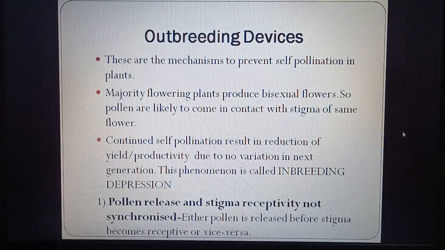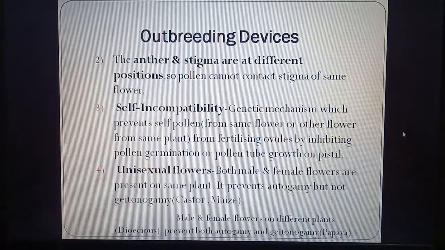So when the pollen is released from anther, it is not mature and the stigma becomes mature. So if one of the gametes is not mature, then the process cannot take place. So either pollen is released before stigma becomes receptive, or the stigma does not become receptive and the pollen becomes mature. So both do not mature at the same time. So chances of pollination will be less.